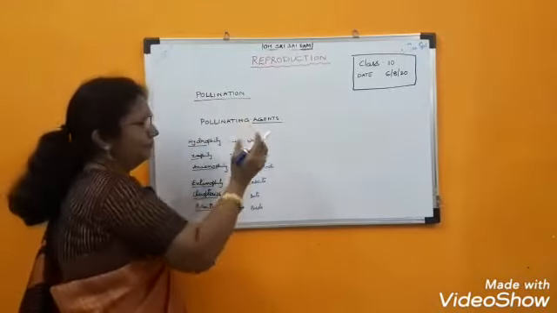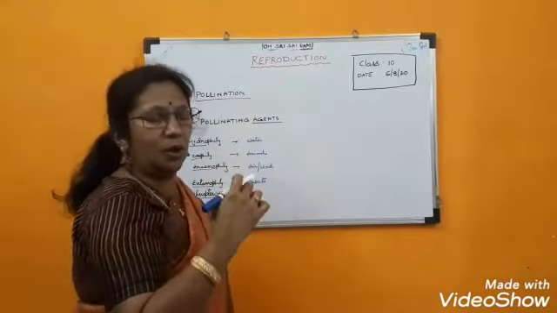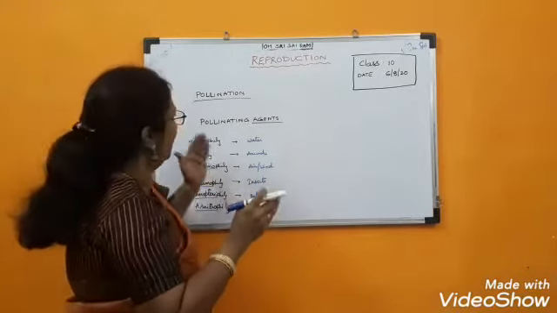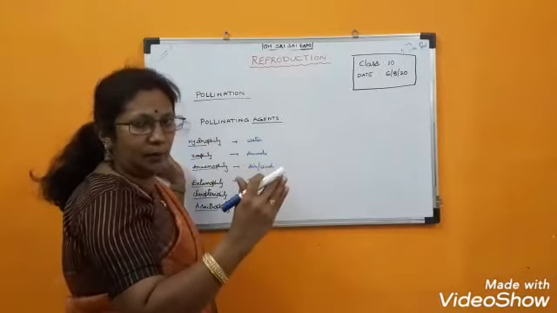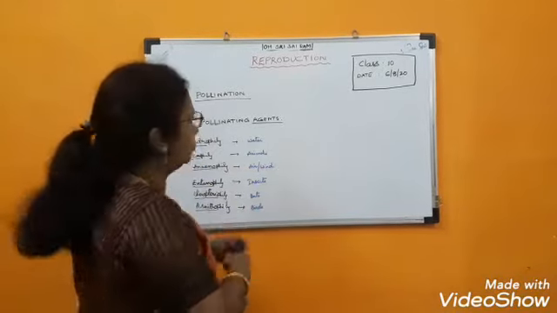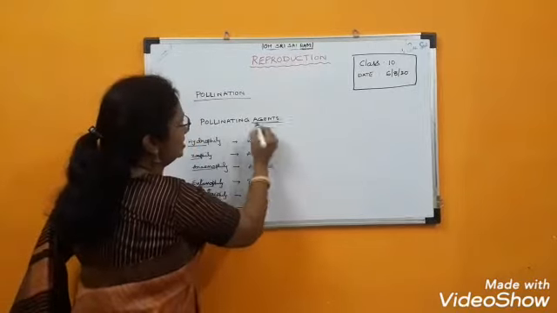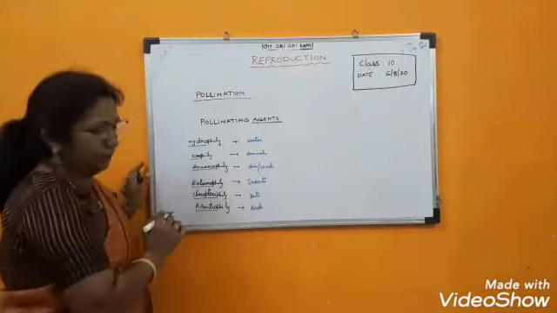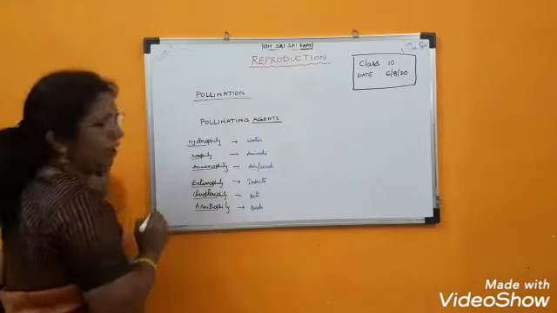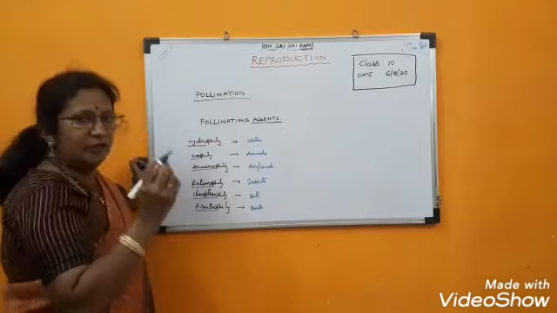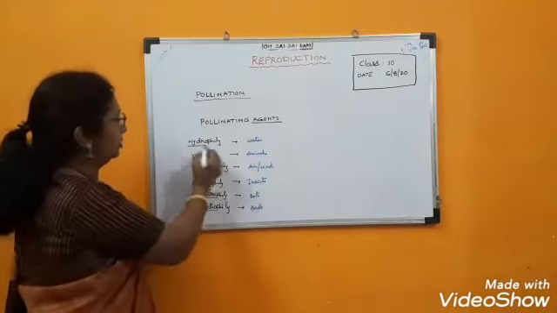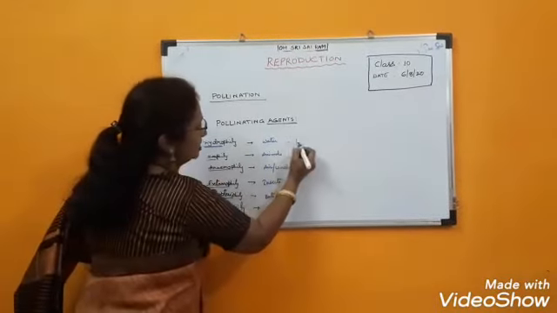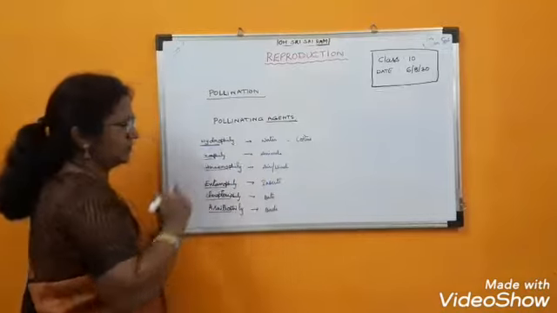But there are some agents, organisms or particular factors which help in transferring these pollen grains from anther to stigma. Those are called agents. Based on the agents, the pollination can be classified in this way. What is the first one? Hydrophily. Hydrophily means the pollen grains will be transferred by water. Such pollination is called hydrophily. Example, lotus.